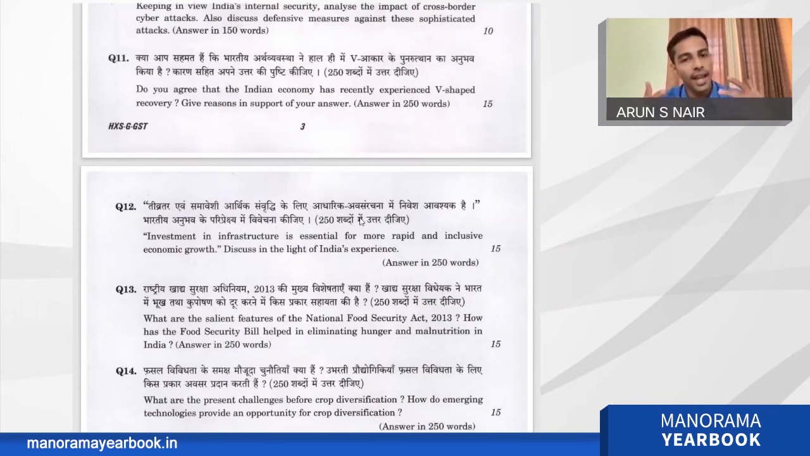You can go with either way. Either you can go with yes or no. But the thing is, you have to support your answer. This is an economy question. This is a direct question and a current affair linked question.